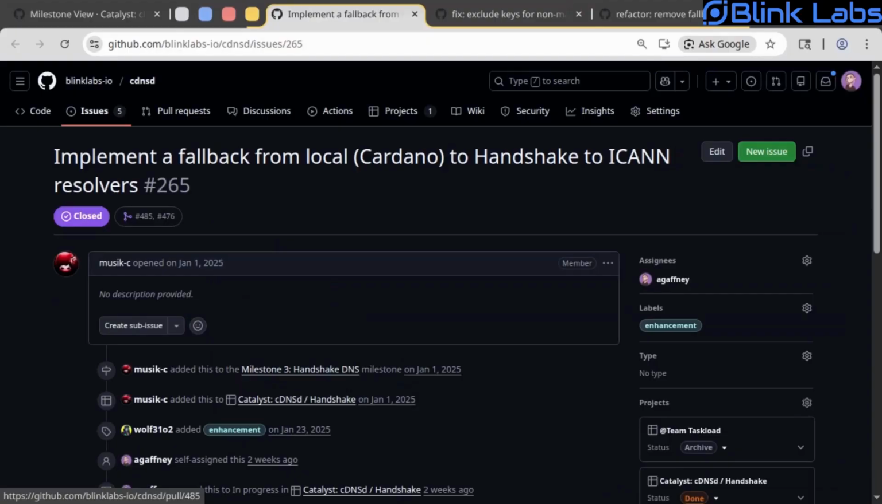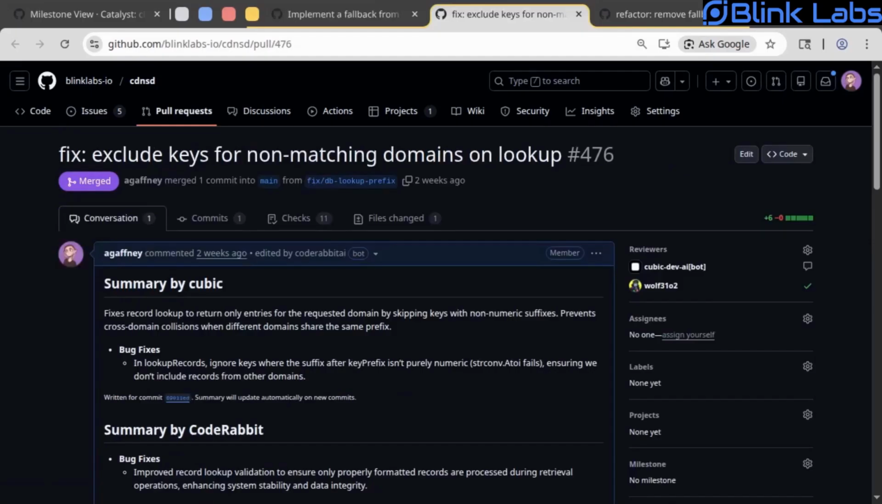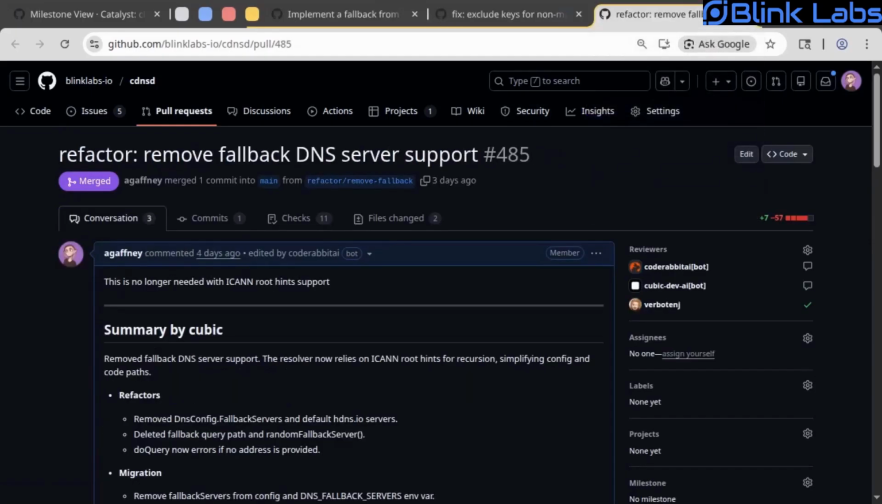Implementing a fallback from Cardano to Handshake to ICANN involved addressing some ambiguity in Handshake domain queries, optimizing query code pathways, and cleaning up legacy resolver fallback code that has been superseded by ICANN root hint support.